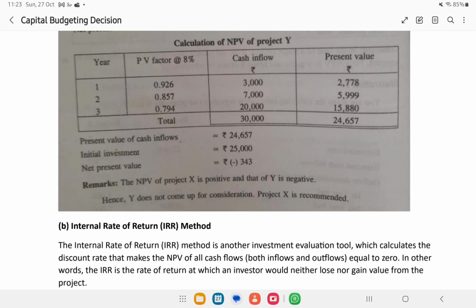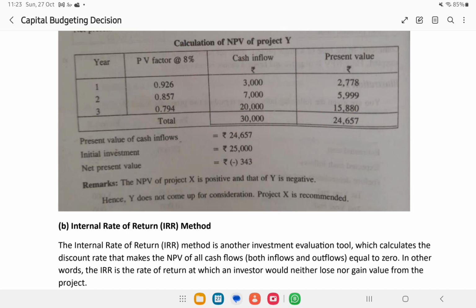Finally, they agreed to pay us 30,000 rupees, but after considering the time value of money, after considering the loss we will make by just waiting for them to make the repayment, the value of 30,000 is just 24,657. So when we deduct 25,000 from it, we make losses. We are sure that if we invest in project Y and expect at least 8% return, we are going to make a loss in the long run.